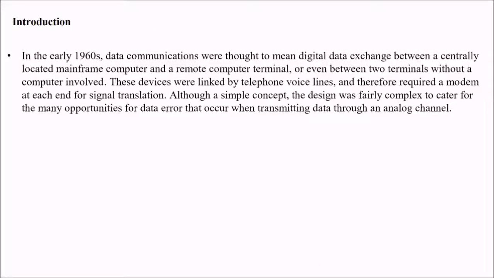In the early 1960s, data communications were thought to mean digital exchange between a centrally located mainframe computer and, say, a remote computer terminal, and even between these terminals, you don't need a computer to be involved.